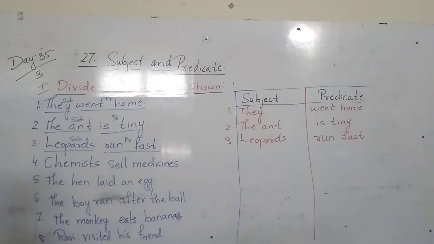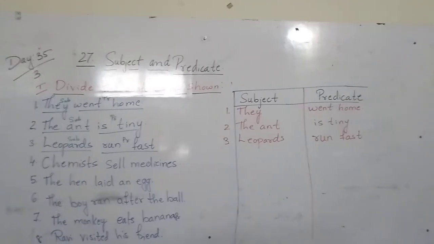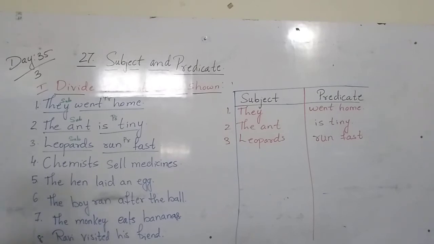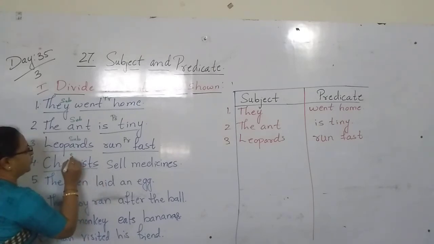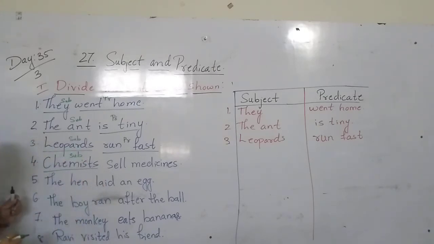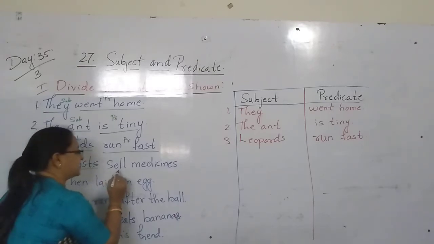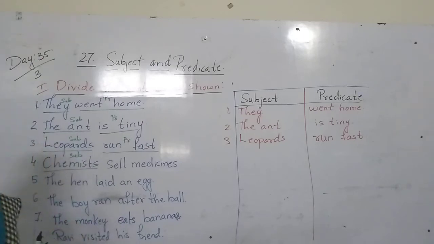Next. Chemists sell medicines. So here the chemist sells medicine. The chemist is the person who works in the medical shop. Yes or no? Yes. What will he do? He will sell the medicine. Sells. I said the verb is always in the predicate part, children.